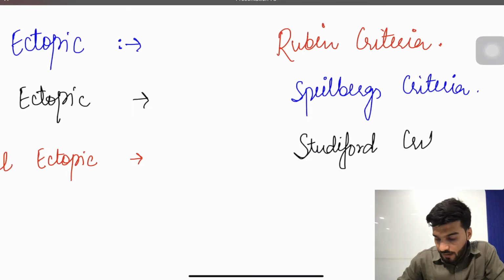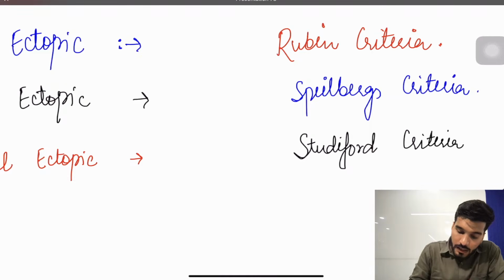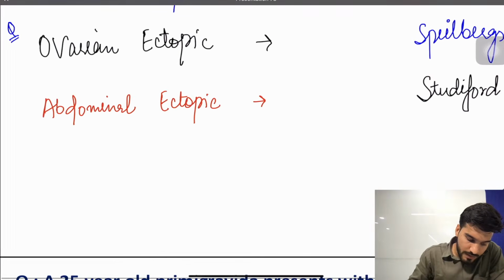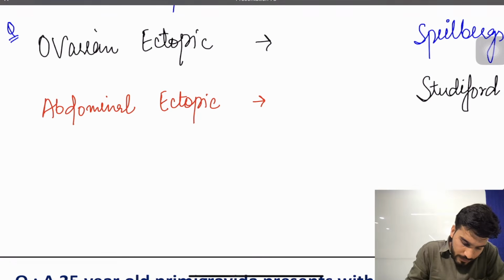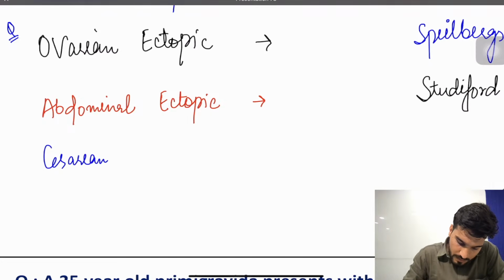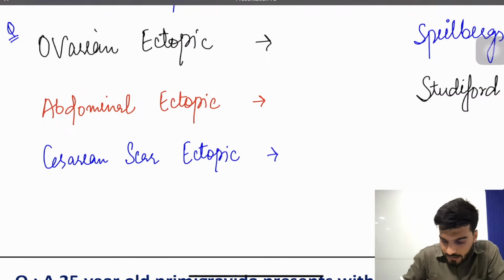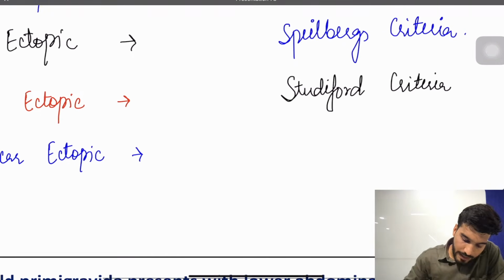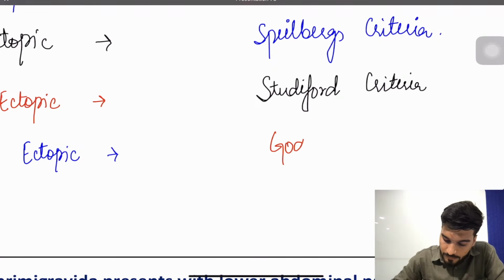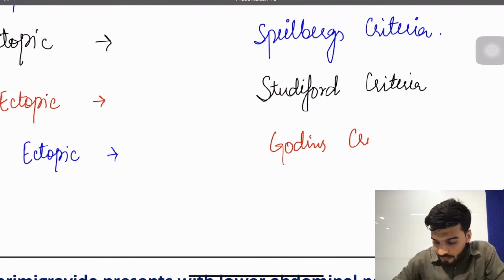The fourth one: if a patient has a cesarean scar ectopic pregnancy, it has a criteria called Gordon's criteria.